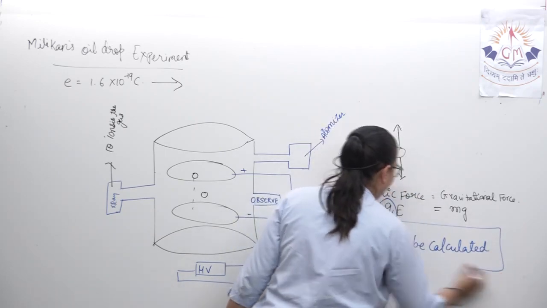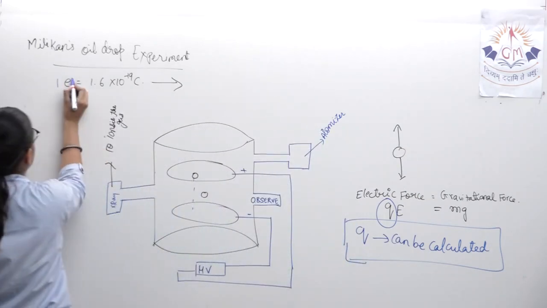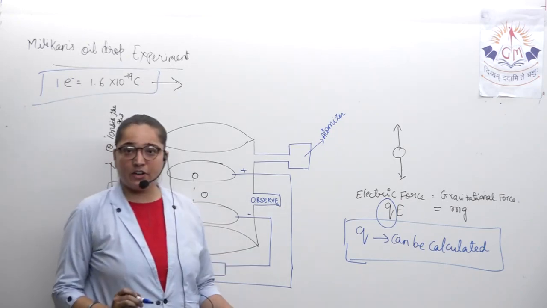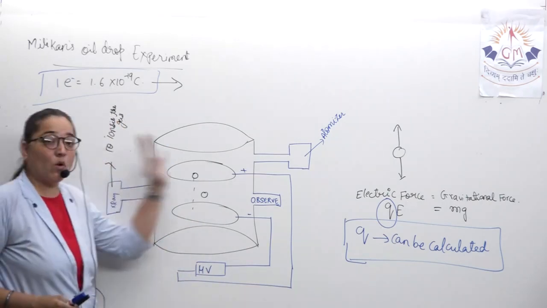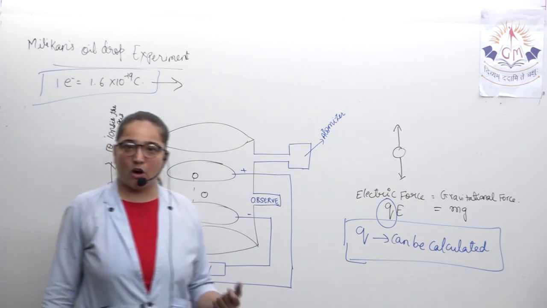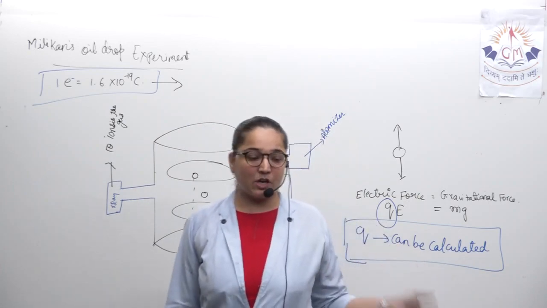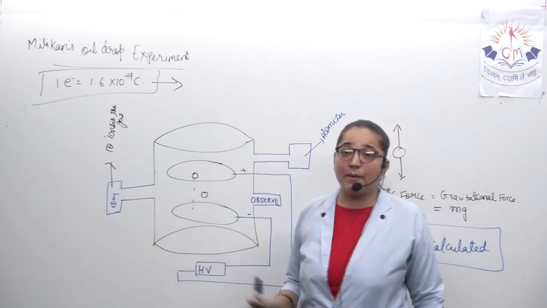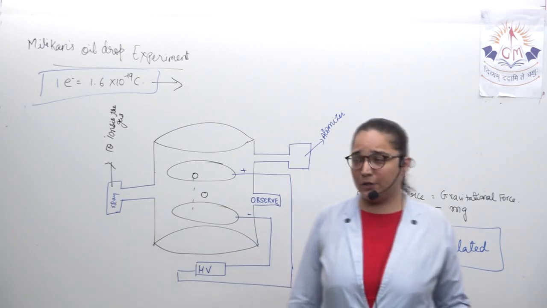This is how he calculated the charge on electron as 1.6 into 10 raised to minus 19 coulomb. This is not there in your book, it's just for information. This is how he did the whole experiment. Okay, in your book only there is one value of E by M ratio. That also I'll make you note down over here, whatever things are essential. But you should know what the people are doing just to find out one small value.